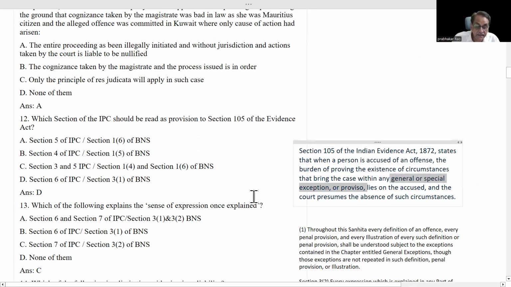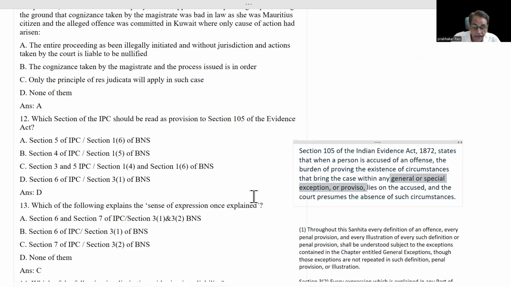What is this general or special exception? In BNS, Chapter 3 deals with general and special exceptions. I will give 2 or 3 examples so that you can understand what this general exception is.